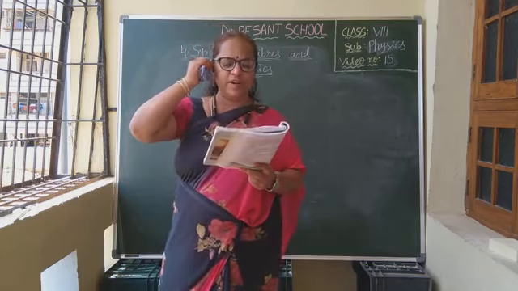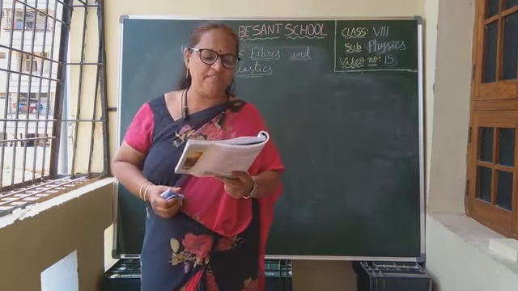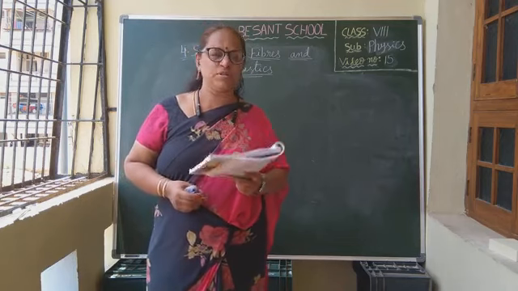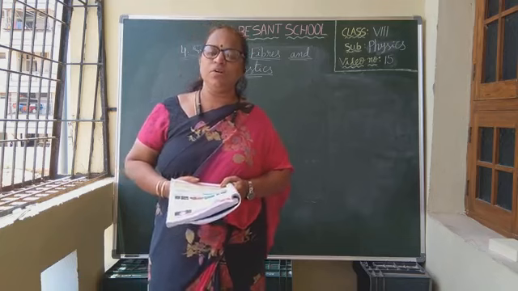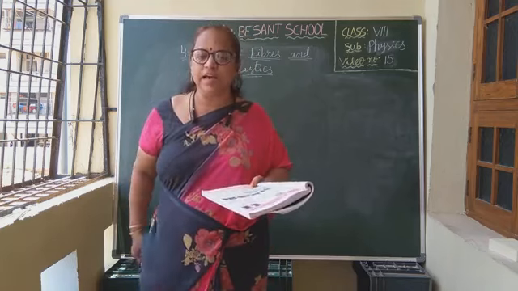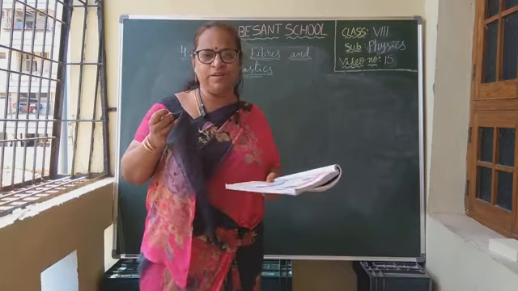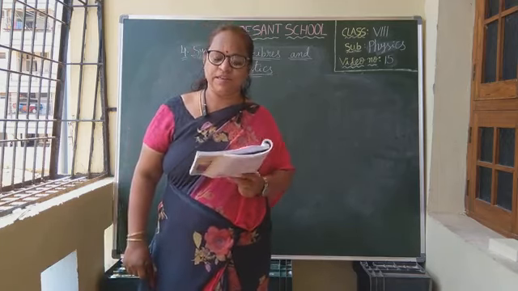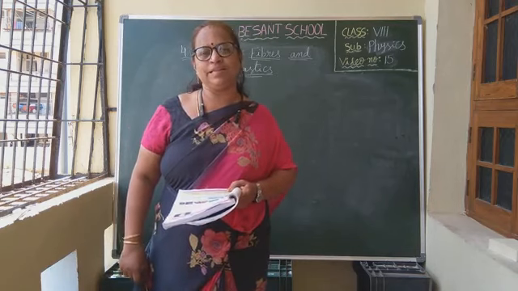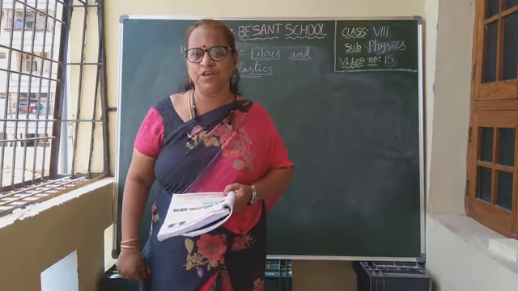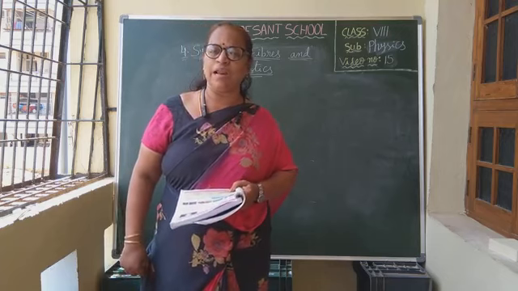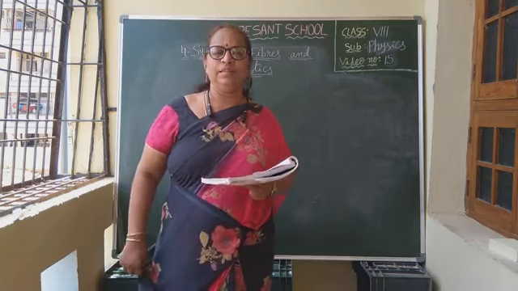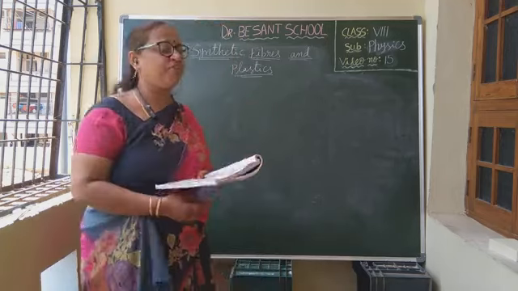Now, clothes made of natural fibers. See in your book. We wear a wide variety of fabrics in our daily life. Are all of our clothes made of natural fibers? Now I am wearing this sari. Is it made up of natural fiber? No. You might have heard about fabrics such as polyester, nylon, acrylic, etc. Do these come under natural fibers? No, they do not. Then what are they? They are examples of synthetic fibers.